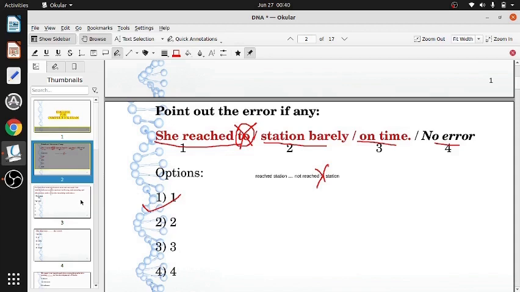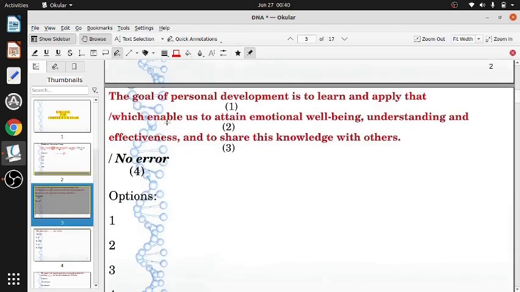Second sentence. The goal of personal development is to learn and apply that, which enables us to attain emotional well-being, understanding, and effectiveness, and to share this knowledge with others. First part, the goal of personal development is to learn and apply that.